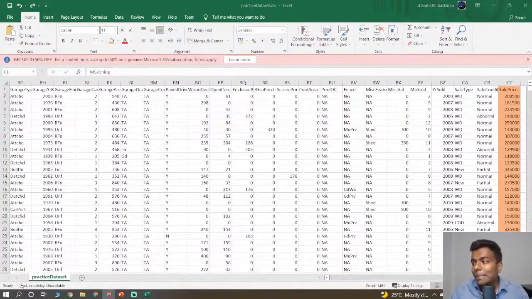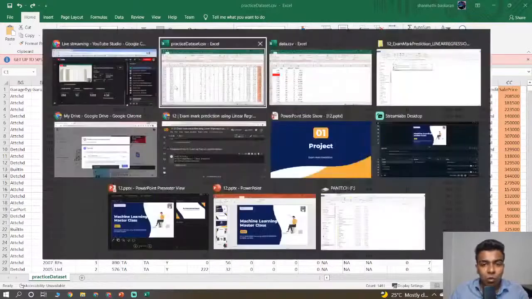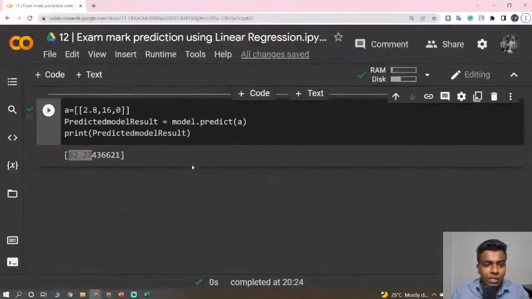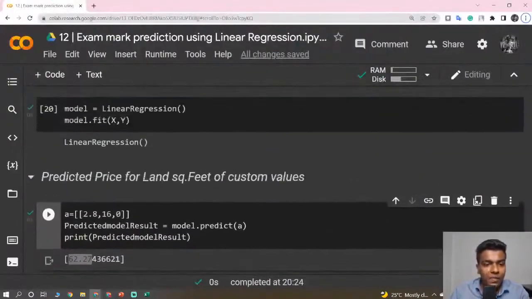Once you have completed certain tasks, you are going to post your results on the blog which I'm going to give. What you want to paste is the accuracy and the prediction results with your input data.